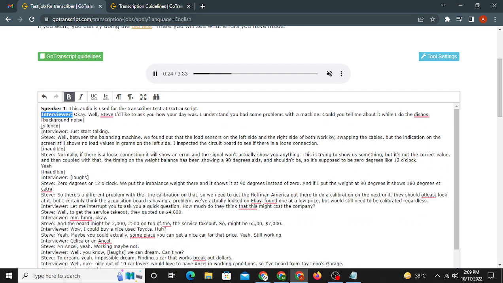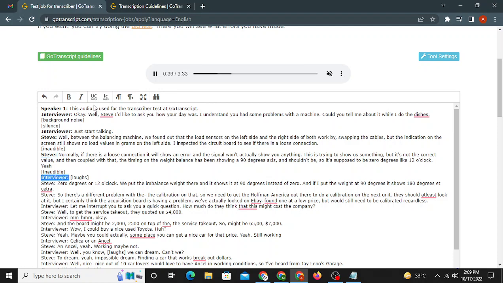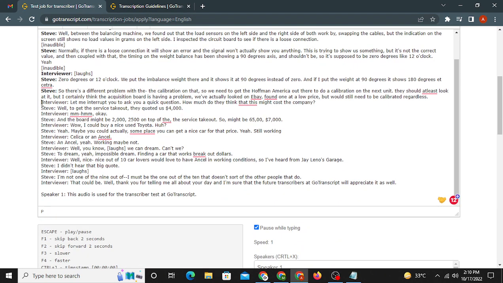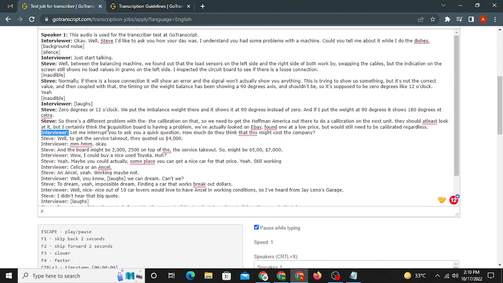Okay, and I'm going to make every speaker label bold. Then we will be listening to the audio, and we will try to find the mistakes, right? I've been telling you in my videos that my friend has passed the test by using this transcription, which I'm displaying to you guys right now. But still, we will try to find more mistakes if we can do that.